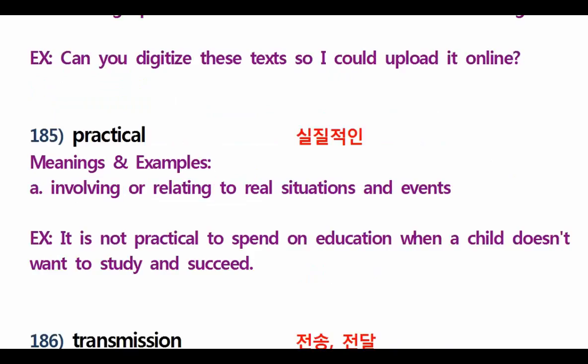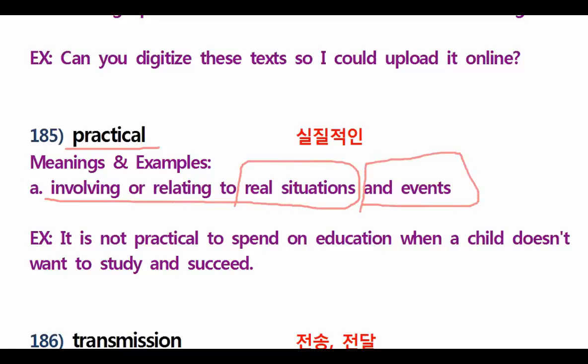Now let's go for number 185. 185 is practical. One more time, practical. What is practical, guys? It involves or relates to real situations and events. Understand? Real situations and events. Okay? Now let's see. It is not practical. It is not real, or it's not very good to spend on education.